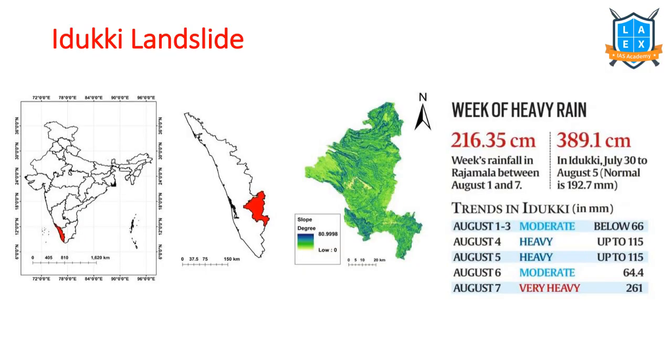Among all the three, the Idukki landslide is very important because it has been reported heavily and the loss was very huge. See, this is the alignment of the Western Ghats in the state of Kerala.